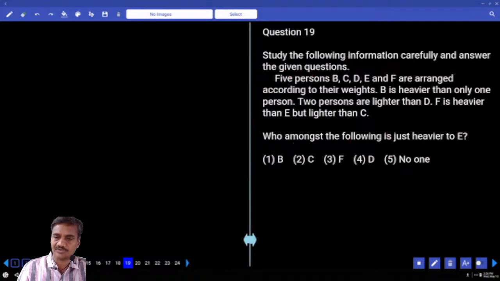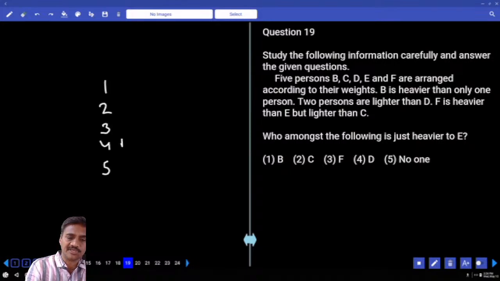The next one, 19 onwards, it is based on comparisons. Now there are 5 persons: B, C, D, E and F. According to their weights, B is heavier than only 1 person. 1, 2, 3, 4, 5. Now this B is heavier than only 1 person and lighter than the remaining. And 2 persons are lighter than D. D must be at this place.